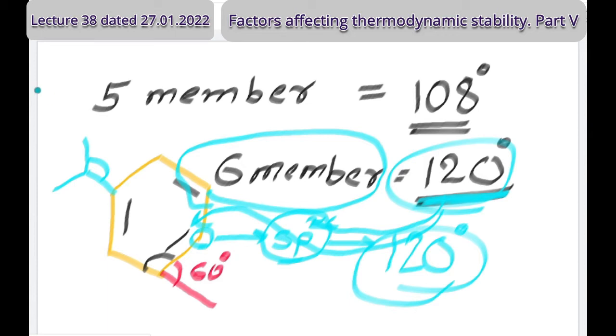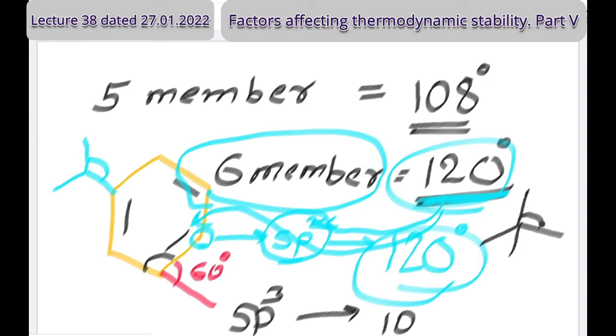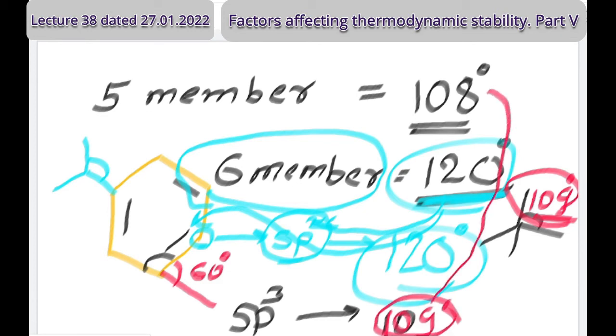But in sp3 hybridization, which is not planar but a tetrahedral arrangement, what's the bond angle? In a tetrahedral arrangement, for example methane, what is the bond angle? Yes, you could answer the question. For sp2, as I said, 120 degrees. For sp3 hybridization, the tetrahedral bond angle is 109 degrees 28 minutes, and this 109 degrees is near to 108.